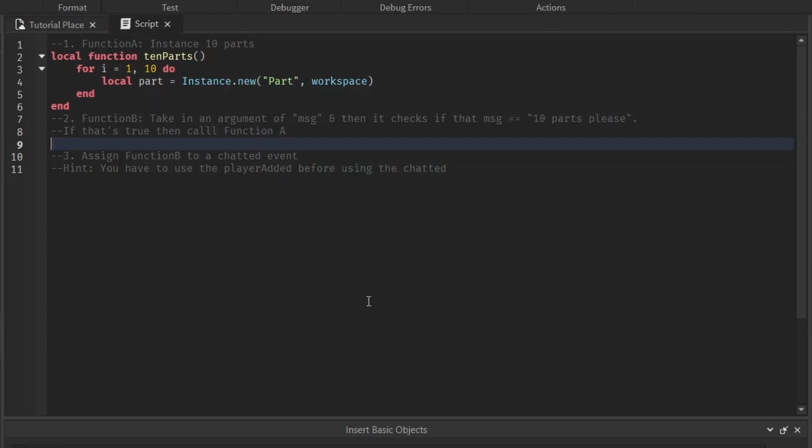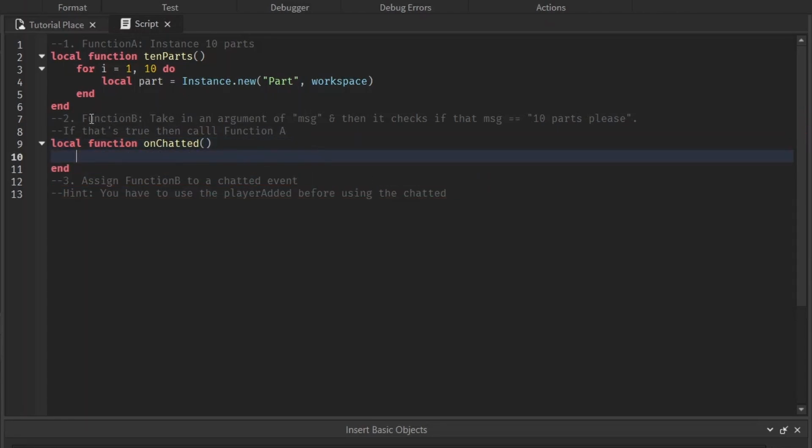And now we want another function. We'll call this onChatted, since we know we have to attach it to the chatted event later on. You don't have to name it onChatted, but why not? So we made function B. It has to take in an argument of message. When we write it here, it's called a parameter, and I think when we call it, it's called an argument. I could be wrong on that, so let me know if I am. We won't get into an argument about it.